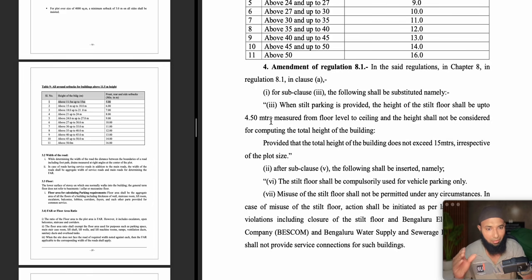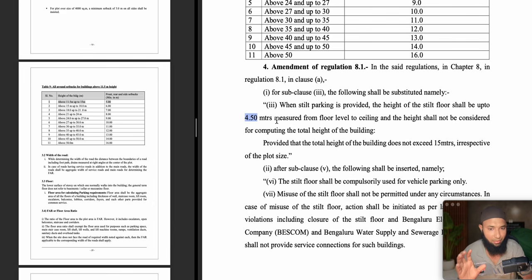Even though stilt floor is a discount, it should not totally exceed 15 meters. If you have constructed maybe around 11 meters, and in that you have considered 4.5 meters, then this height should not be considered.